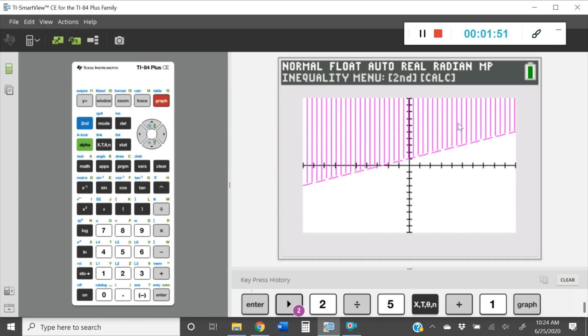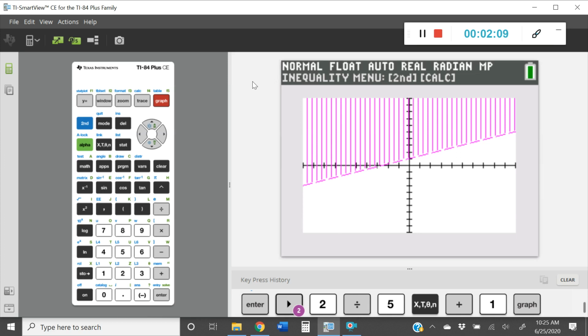You'll also notice by the picture here that this is represented with a dotted line, which is the appropriate symbol that we used. And if that symbol had a line underneath, so if it was either greater than or equal to or less than or equal to, it would have been a solid line. Now, I do want to review one thing with you.